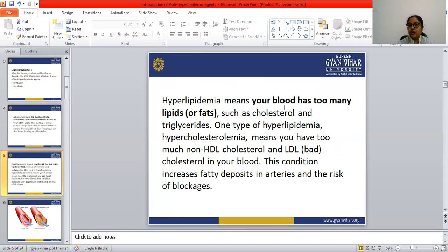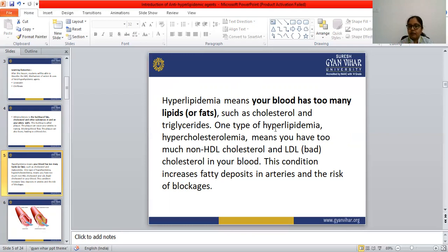Hyperlipidemia means your blood has too many lipids or fats, such as cholesterol and triglycerides.